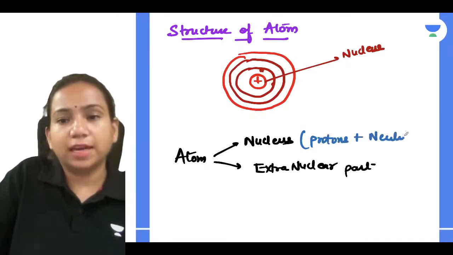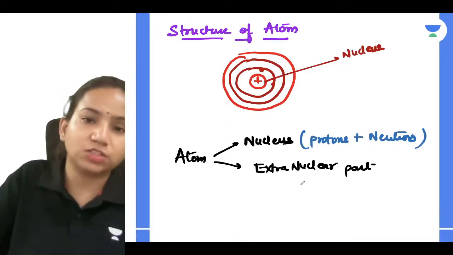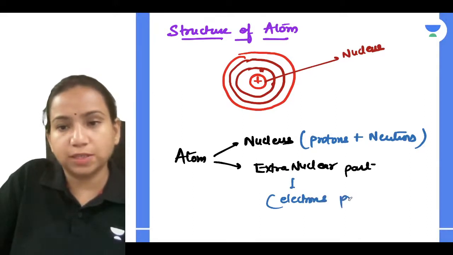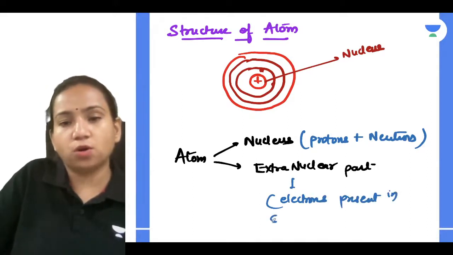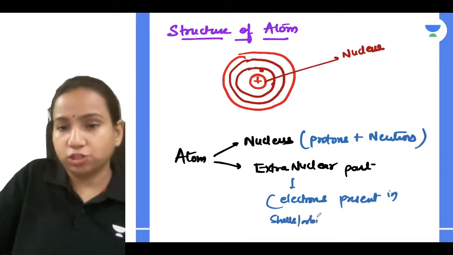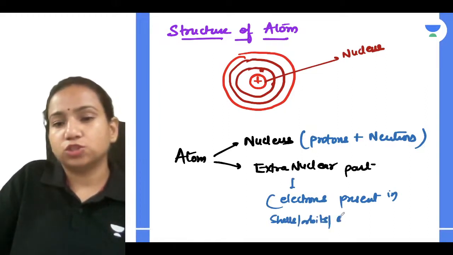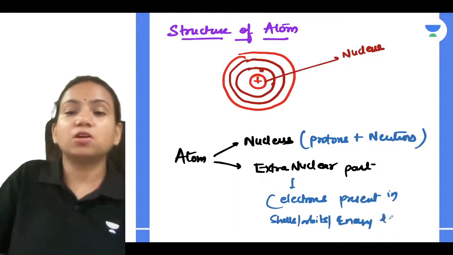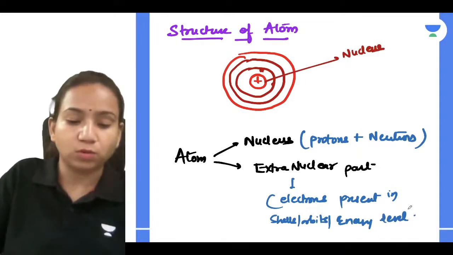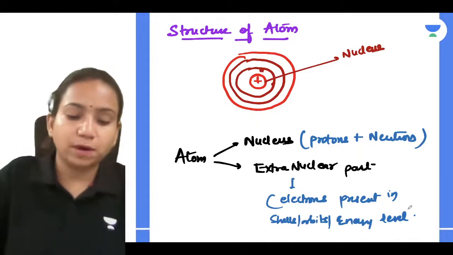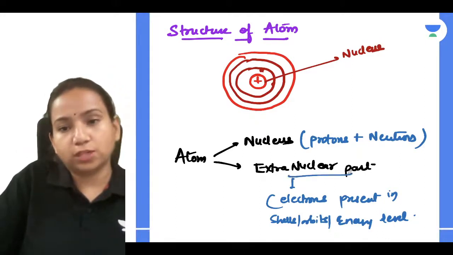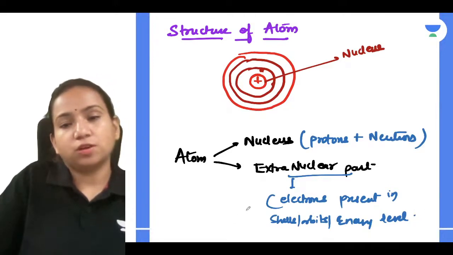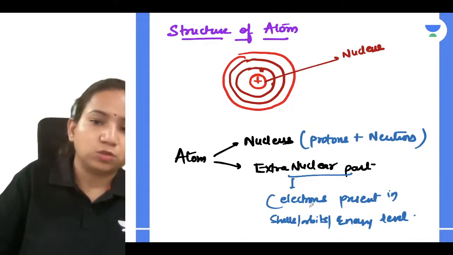And in the extranuclear part, what do we have, guys? In the extranuclear part we have electrons present in shells, or orbits, or energy levels, which we can call them. These are nothing but the circular paths in which electrons revolve around the nucleus. So the extranuclear part is the part in which the electrons are present in the shells, orbits or energy levels.